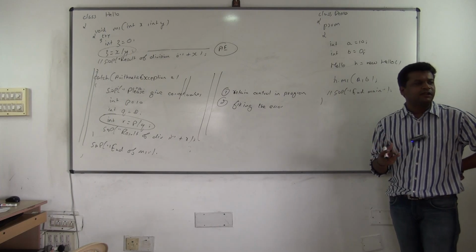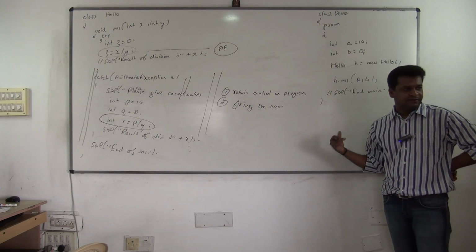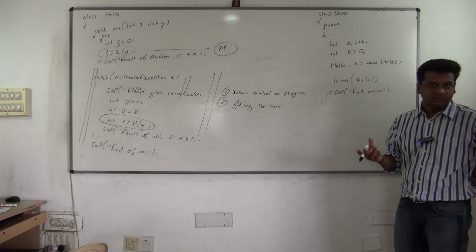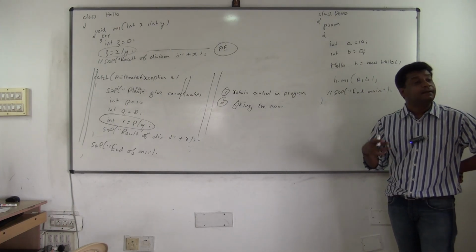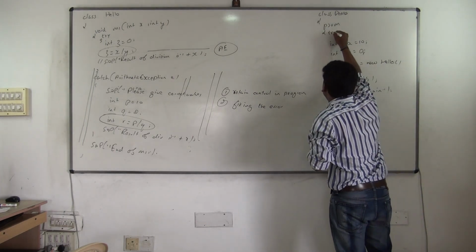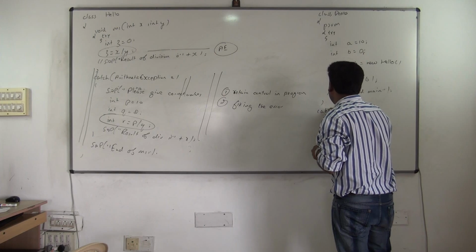So generally, we catch it in main, in the main caller. We always handle the exception in the main caller. So here I'll write try catch this time. Yes, we are catching it.